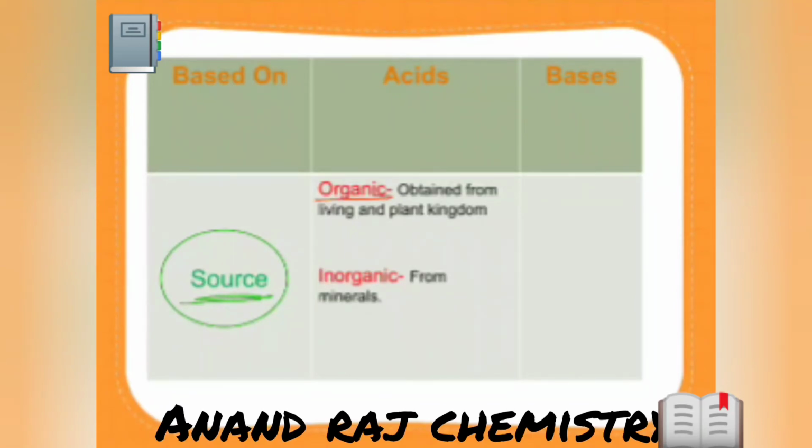acids are classified into 2 categories: organic and inorganic. Organic acids are obtained from the plant kingdom or living kingdom. Inorganic acids are obtained from minerals. One more thing: organic acids contain carbon.